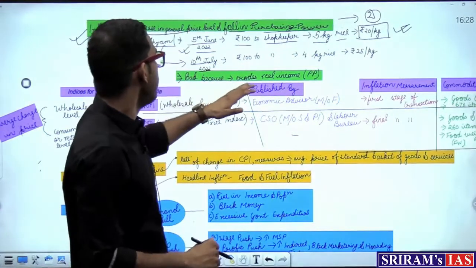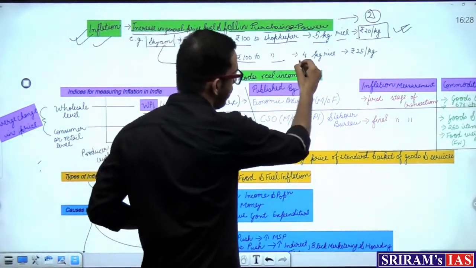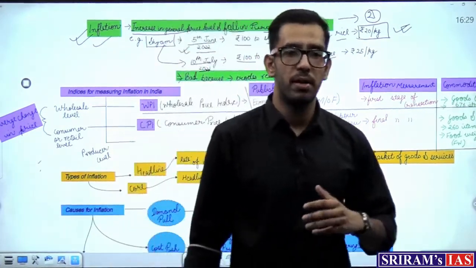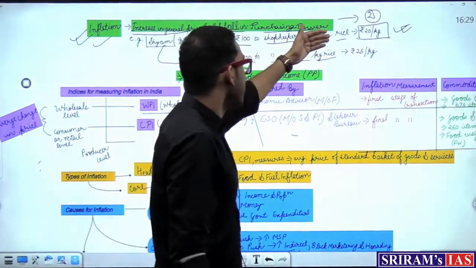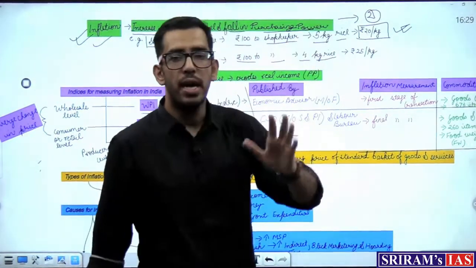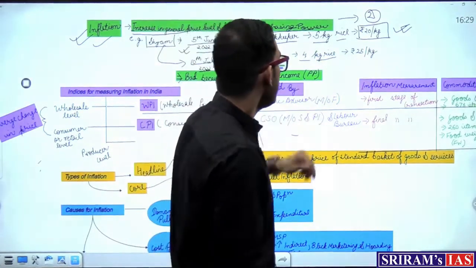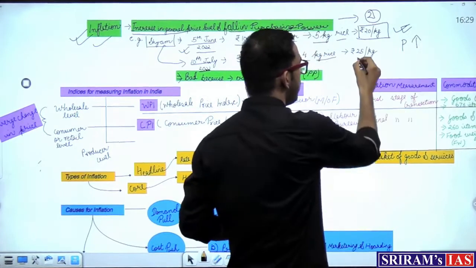So on 10th July he went and he again gave the shopkeeper 100 rupees, but this time the shopkeeper gave him only 4 kg of rice. So what do you understand by this concept? When I'm talking about this thing, you can understand that पहले जब वो 100 रुपए दे रहा था, he was getting 5 kg of rice, but now when he's giving the same 100 rupees, he's getting only 4 kg of rice. That means what happened is, first phenomenon, that is price of the rice has increased by rupees 5.